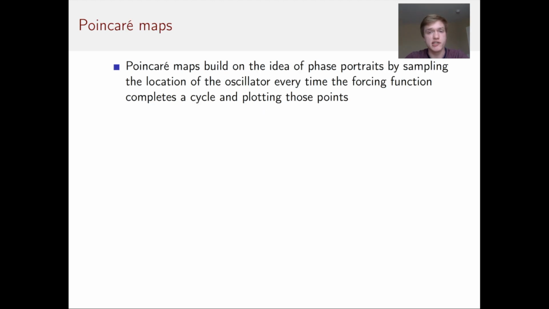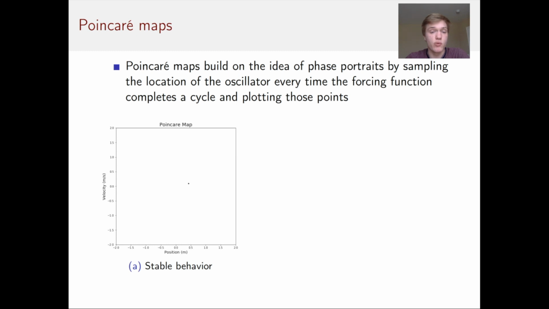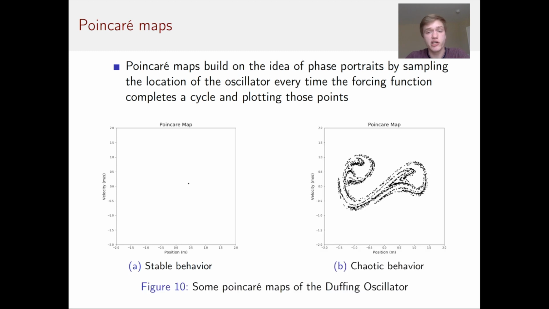Poincare maps build on the idea of phase portraits by sampling the location of the oscillator on the phase portrait every time the forcing function completes a cycle. For a stable behavior, this means there's only one point, because every time the forcing function completes a cycle, the oscillator has returned to the same point on the phase portrait. In this example, that would be around 0.4 on the position and 0.2 on the velocity. For a chaotic behavior, we instead get this fractal-looking Poincare map, where we aren't entirely sure where the oscillator will show up next time the forcing function completes a cycle. This is why this type of behavior is called chaotic.